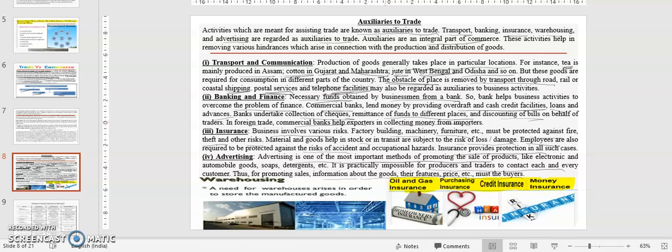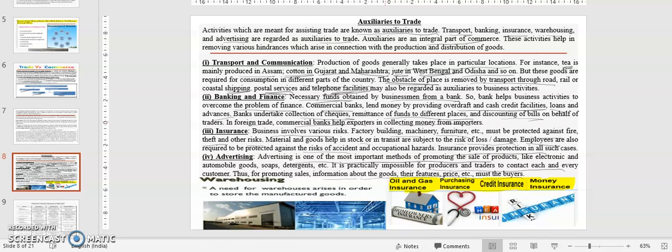It is not possible for the person making the tea or the curtain to go door to door all over India as well as outside India and tell about the product, its features and its price. So there is a need for advertisement that can reach the customers. All these things which help to do successful trade, that is exchange of goods and services, are known as auxiliaries to trade.